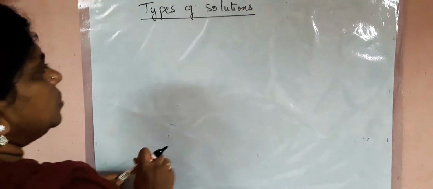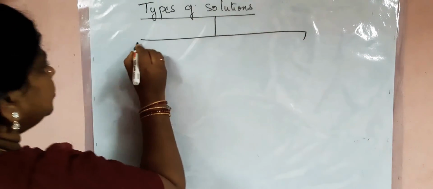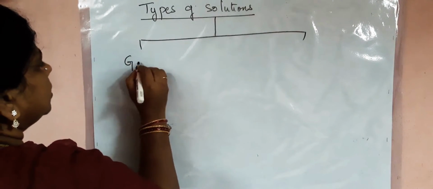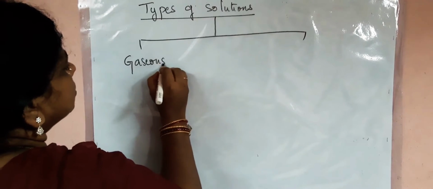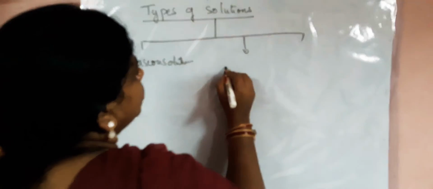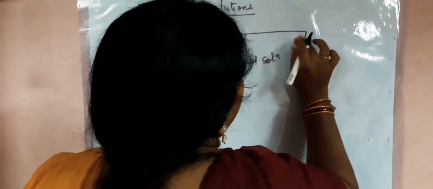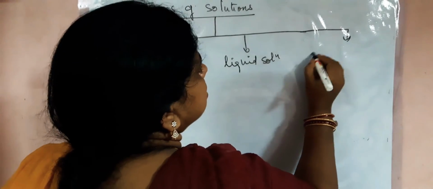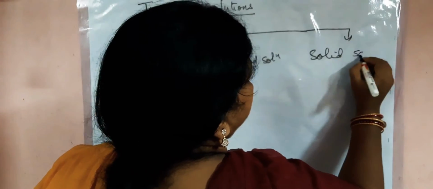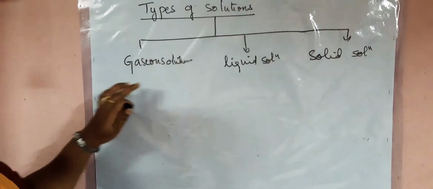Our next topic is types of solutions. Basically, solutions are three types: one is gaseous solutions, liquid solutions, and the third one is solid solution.